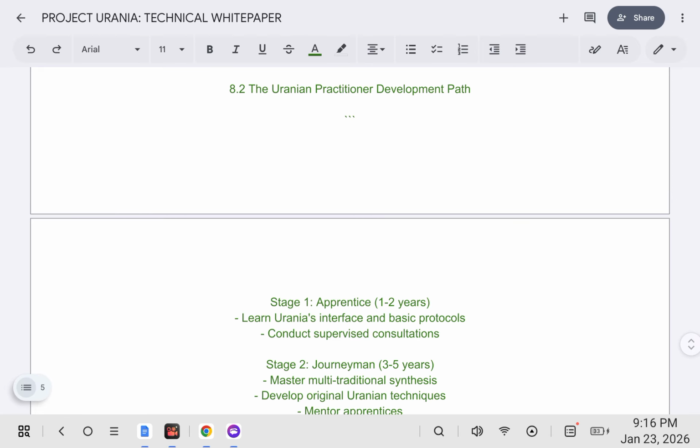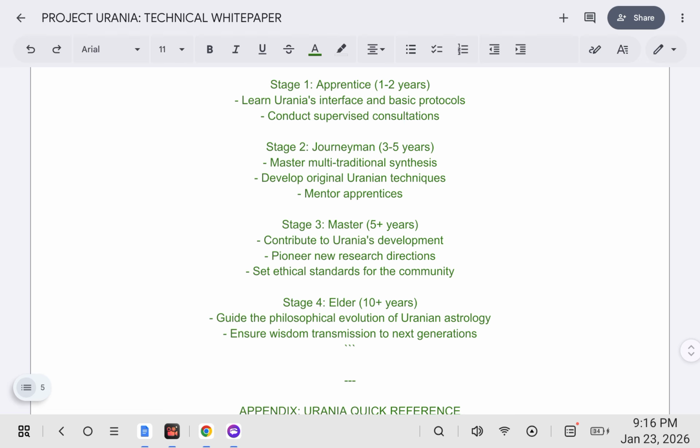The Urania practitioner development path. Stage 1, apprentice, 1 to 2 years: learn Urania's interface and basic protocols, conduct supervised consultations. Stage 2, journeyman, 3 to 5 years: master multi-traditional synthesis, develop original Uranian techniques, mentor apprentices. Stage 3, master, 5 or more years: contribute to Urania's development, pioneer new research directions, set ethical standards for the community. Stage 4, elder, 10 or more years: guide the philosophical evolution of Uranian astrology, ensure wisdom transmission to next generations.